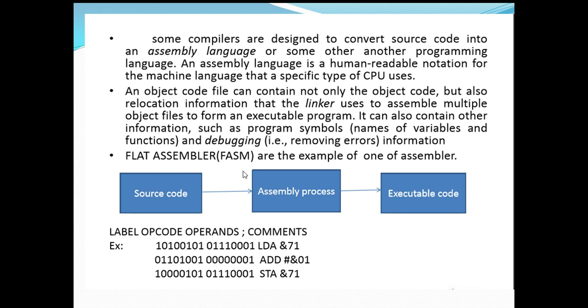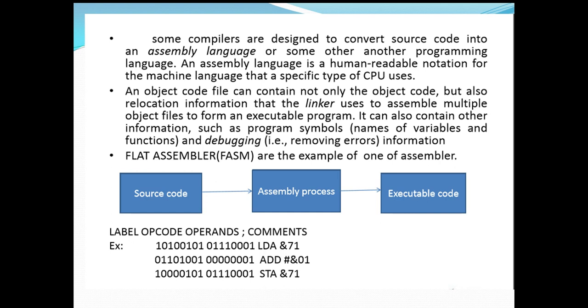It can also contain other information such as program symbols. So the object code will also contain certain information such as program symbols, names of variables and functions, and debugging information.